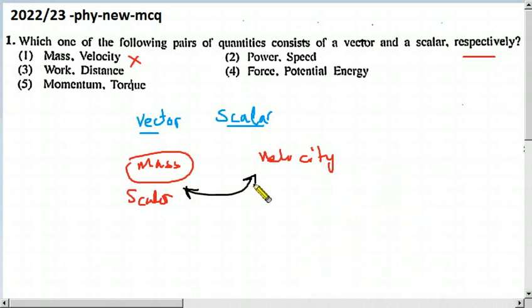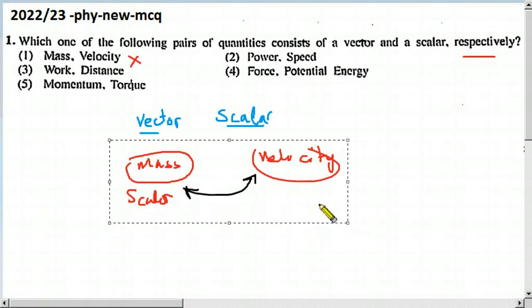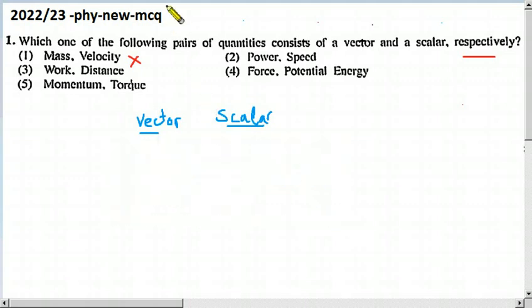So velocity has therefore a direction. Therefore it is a vector. Velocity is a vector. So these are not in order, even though one of these pair is a vector and the other is a scalar, but they are not in the order. Therefore it is wrong.